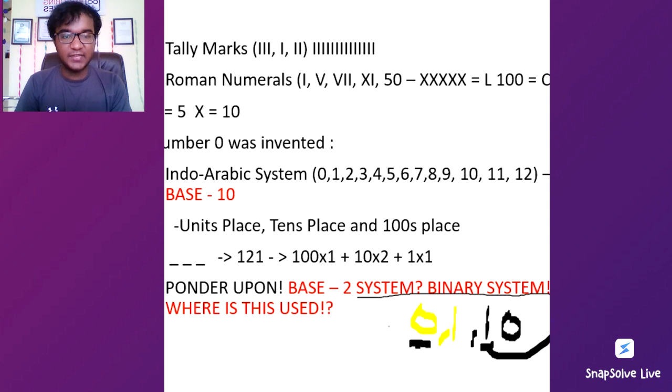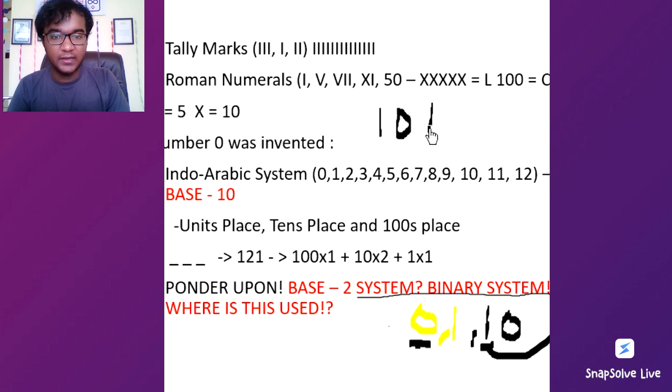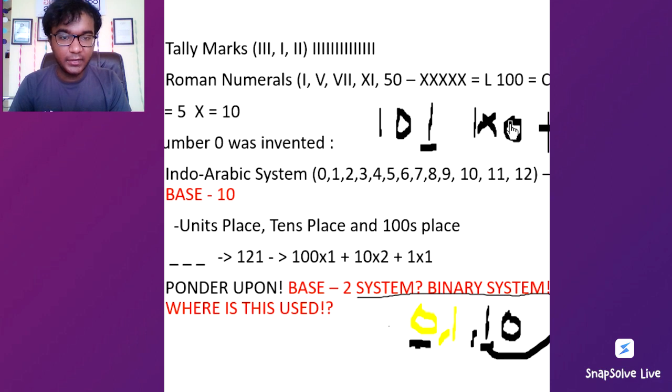If you want to understand a number, let's say 101 in binary, what does 101 mean? 101 is, as we mentioned, 1 into 0, just like how we have done the tens place system here, plus 1 into 1, this is 1 here, this is 1 right here. Let me make sure you are not confused that this is 5, because our denotation of 5 is also similar. So let's continue.